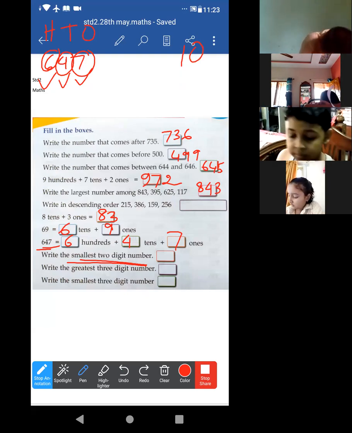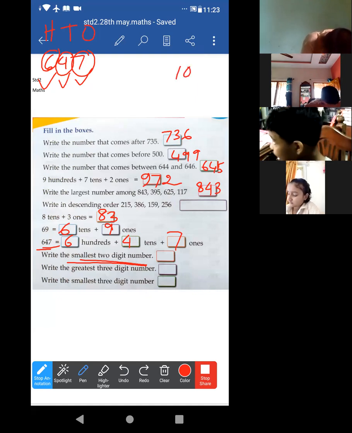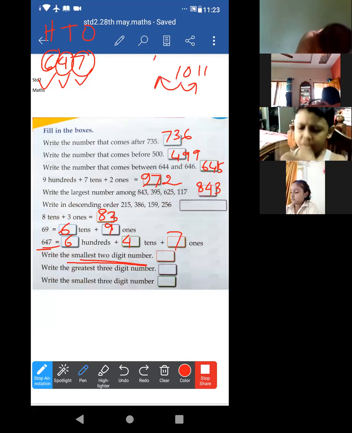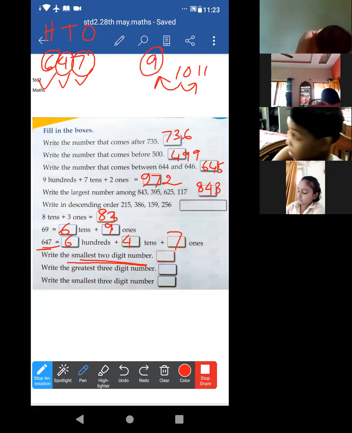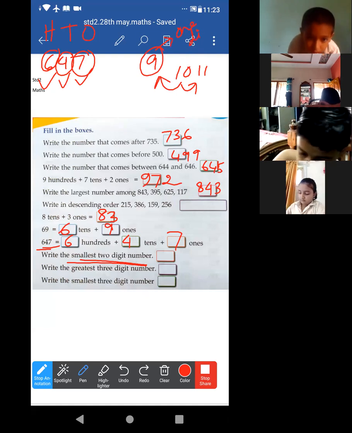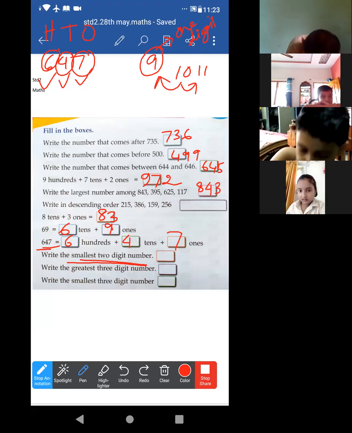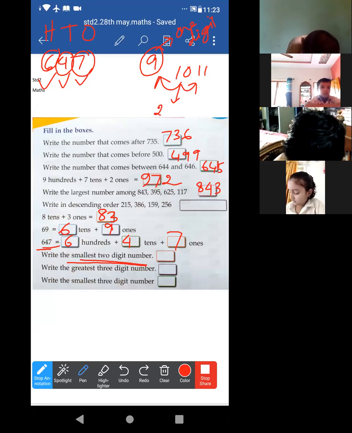Okay, clear? Just write the answer 10. Because after 10 it is starting, but before 10 it is 9. It is a 1-digit number. Yes, Tom. It is 2-digit numbers. First 2-digit.